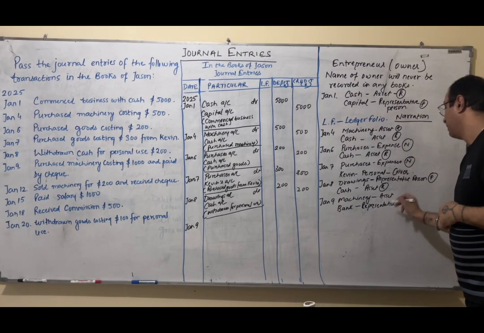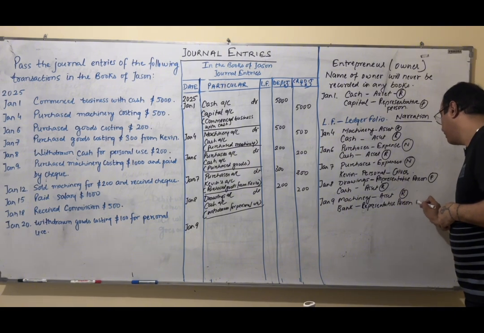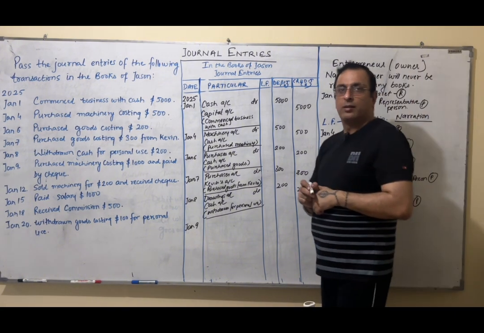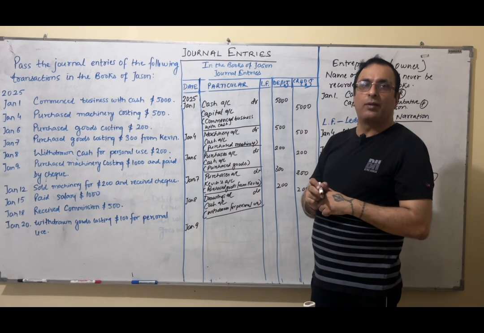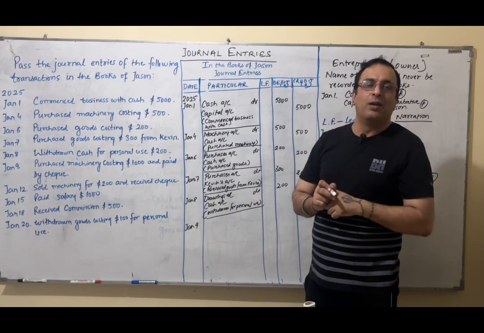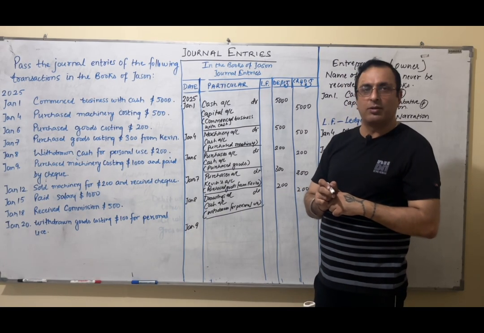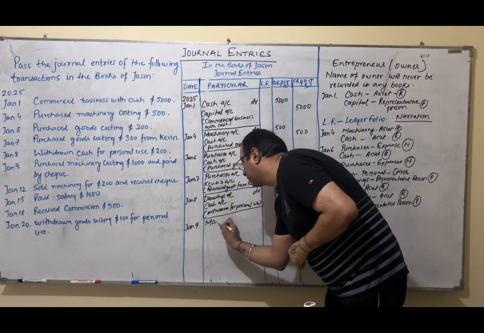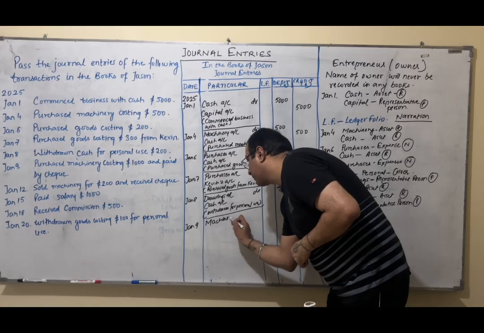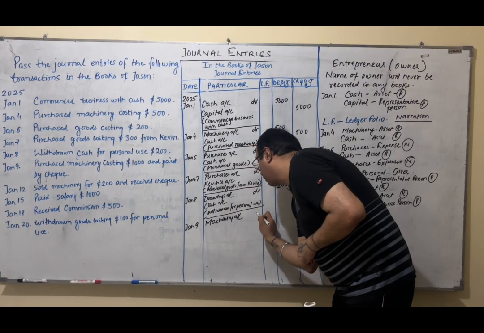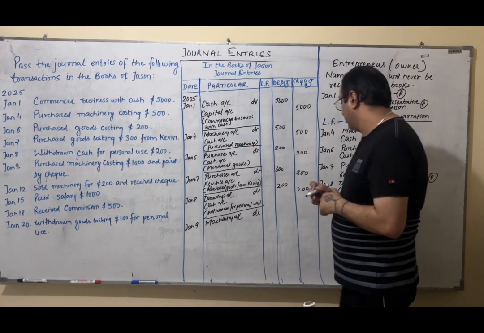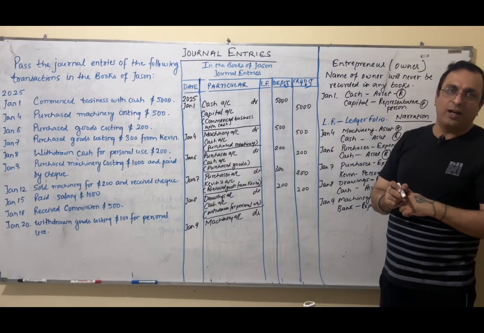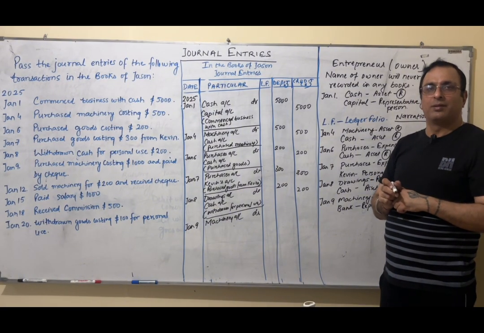Now again, asset is a real account and person is obviously a personal account. When we purchase machinery, does machinery come in or go out? Think from the business point of view, guys. When the business purchases machinery, machinery comes in. So we just write here machinery account debit. Right now, I have to make payment, but on my behalf, bank is making the payment.